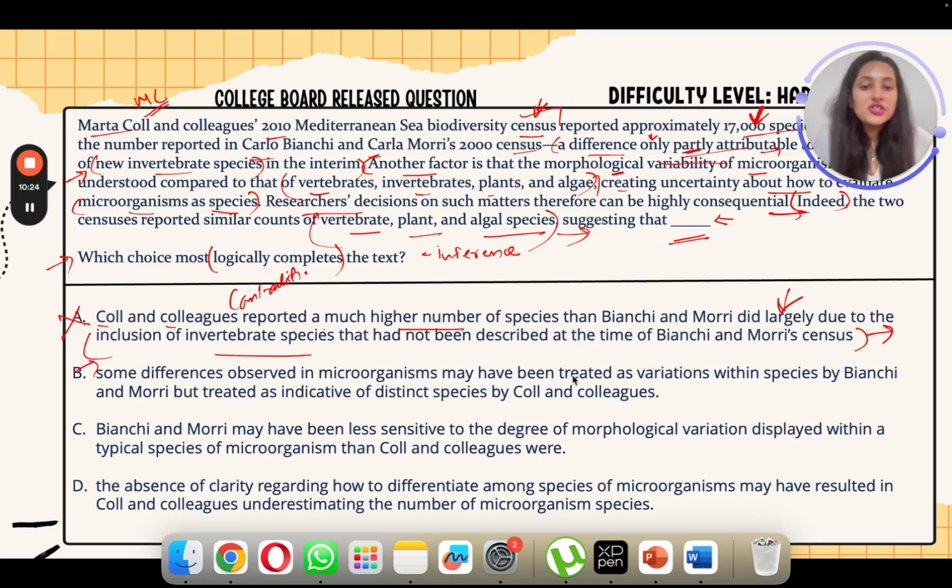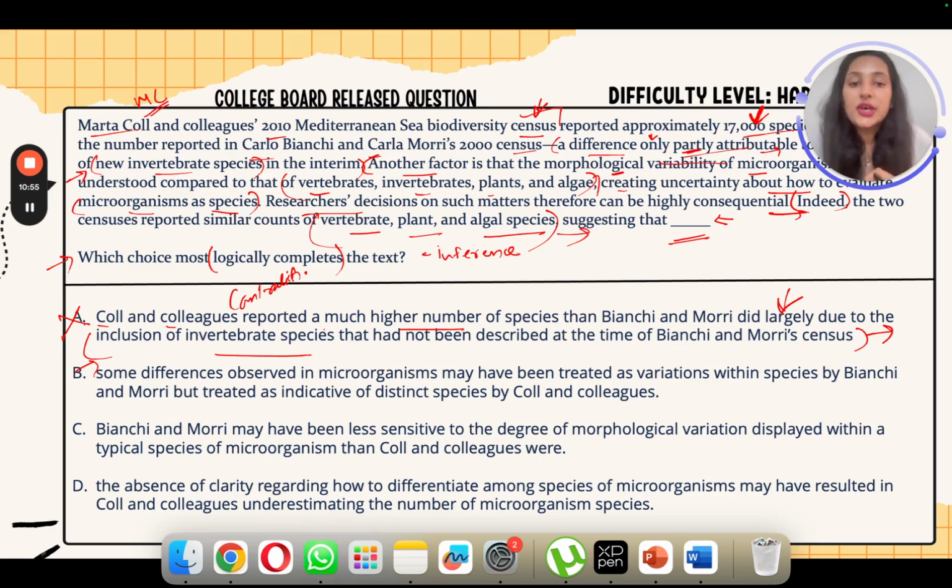So this option is correct because it directly addresses how differences in the interpretation of morphological variability of microorganisms could lead to different species counts, right? The text is highlighting that the understanding and evaluation of microorganisms are uncertain. We are not sure of it, right? It makes researchers' decisions on such matters highly impactful, right?